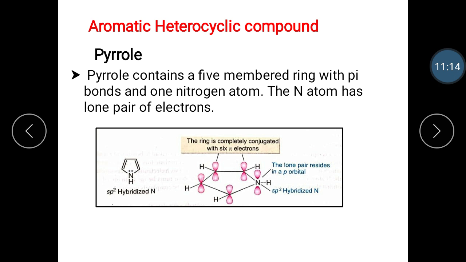system. The lone pair on nitrogen is adjacent to a double bond if the lone pair on the nitrogen occupies the p orbital. Pyrrole has a p orbital on every adjacent atom, so it is completely conjugated. Pyrrole has 6 pi electrons, 4 from the pi bonds and 2 from the lone pair. So, pyrrole is cyclic, planar, and completely conjugated and has 4n plus 2 pi electrons, and pyrrole is aromatic.